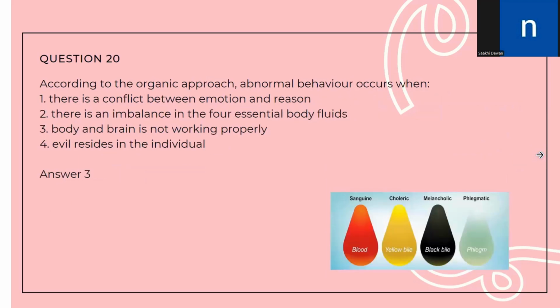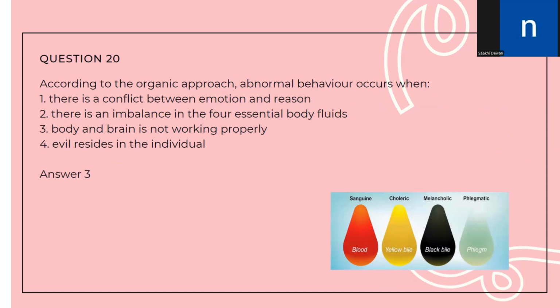Let us move to question number 20. According to the organic approach, abnormal behavior occurs when there is a conflict between emotion and reason. There is imbalance in the four essential body fluids. Body and brain is not working. Evil resides in the individual. So we have to answer this according to the organic approach. So according to the organic approach, when the body and brain are not working properly, that shows that the behavior is abnormal.